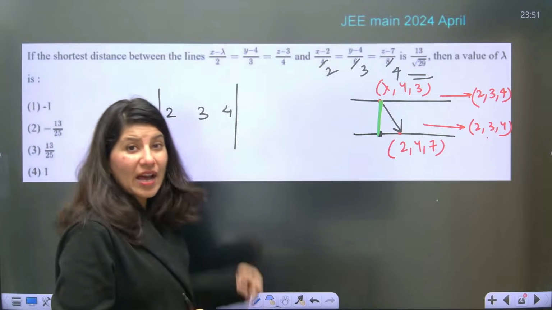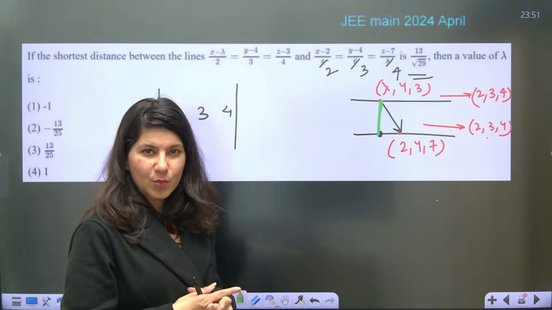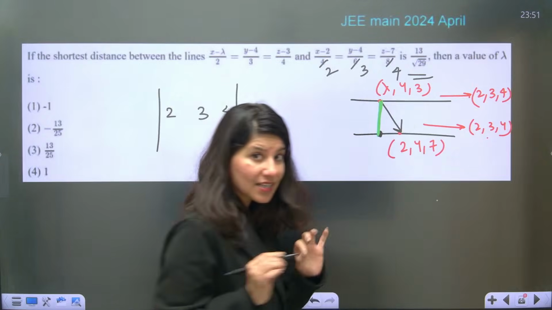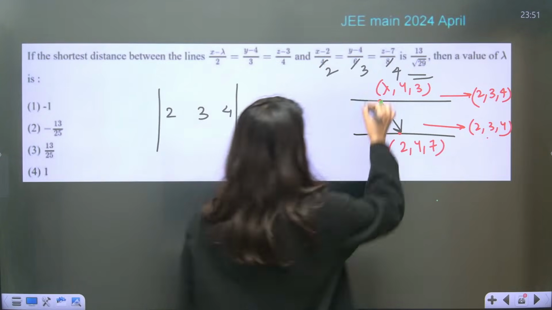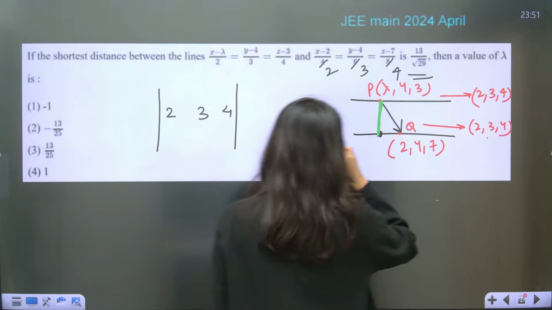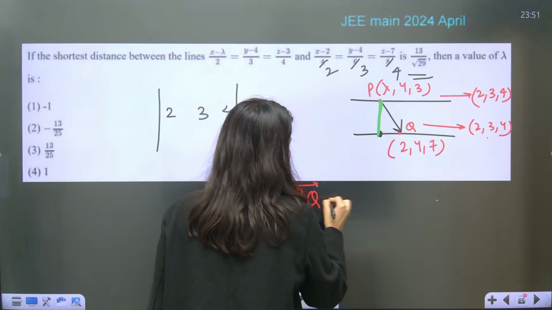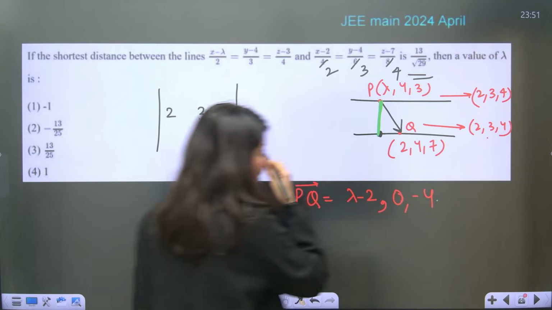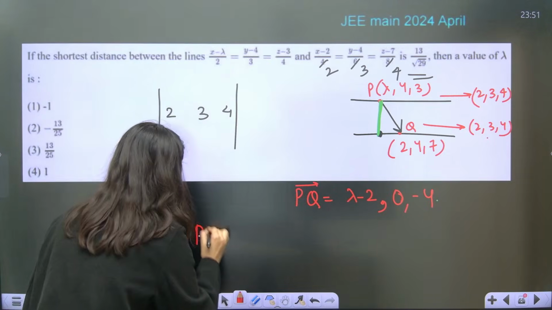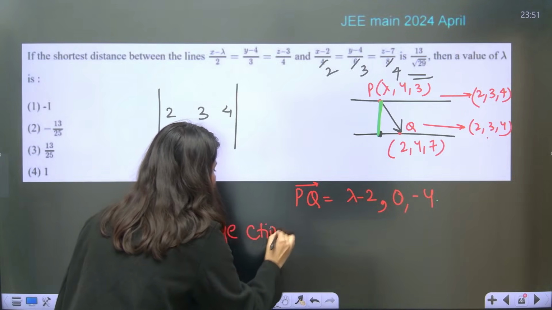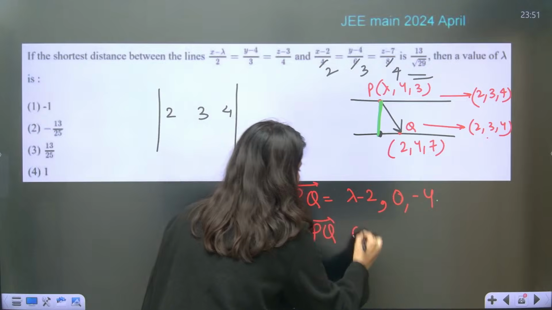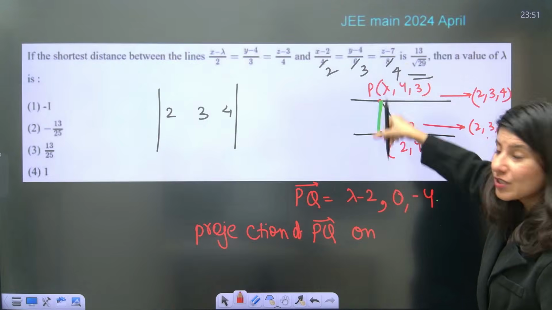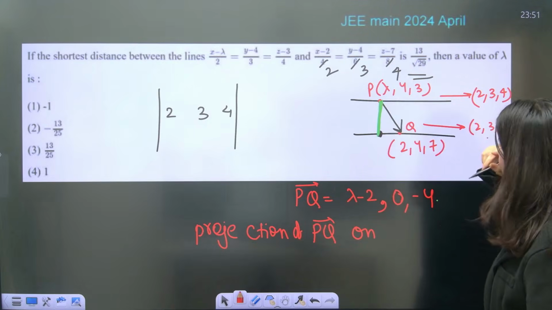Now you understand that you have to, or shall I give you the direct formula for this? So first of all, you have to form this vector. Whenever two parallel lines are involved, distance between two parallel lines. Suppose this is your point P, this is your point Q. So the PQ vector you have to calculate. That is going to become lambda minus 2, 0 and minus 4. Correct? Now for the PQ vector, you have to take the projection of the PQ vector on the cross product of these two, on this vector, which is this particular vector. Now how to get this vector?